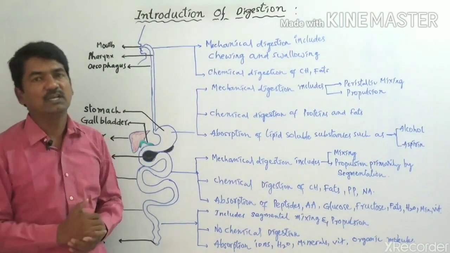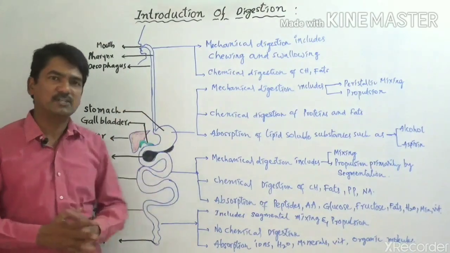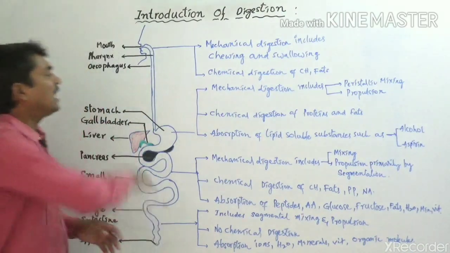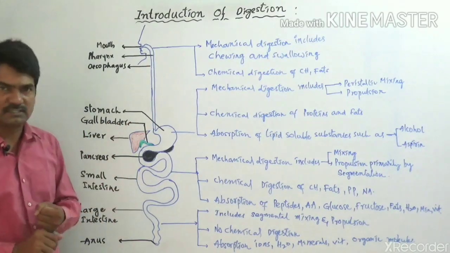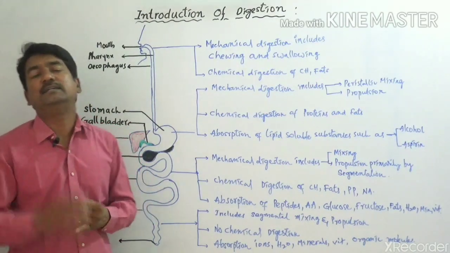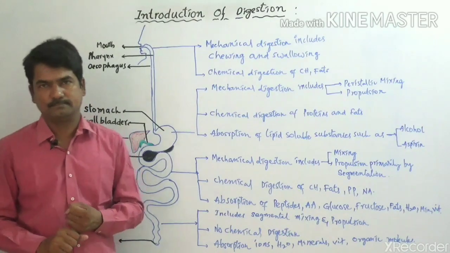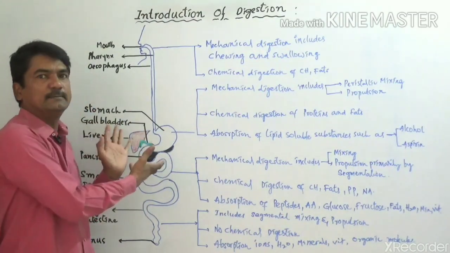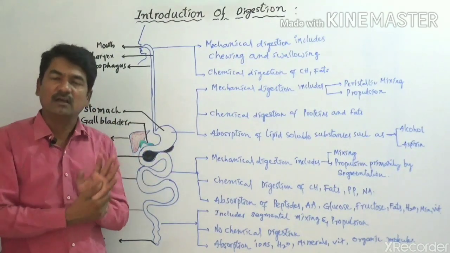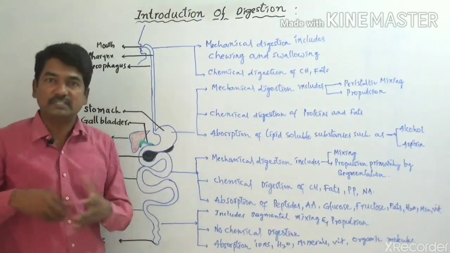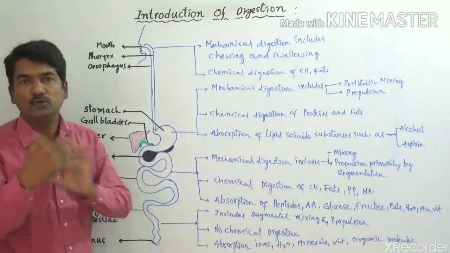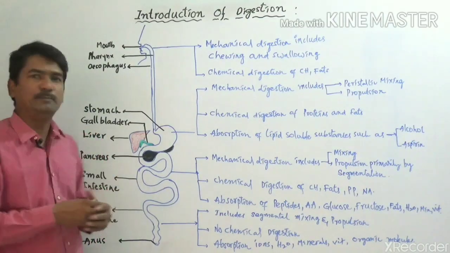Digestion takes place through the gastrointestinal tract and associated glands. The gastrointestinal tract itself cannot digest the food into small pieces. How does it participate here? The alimentary canal or gastrointestinal tract works with the associated glands, so that enzymes and hormones will be produced.